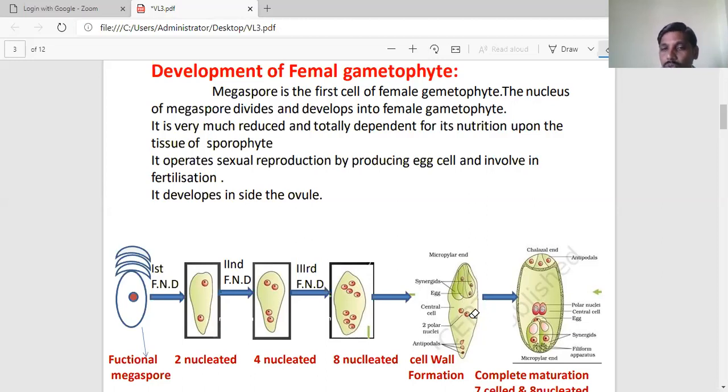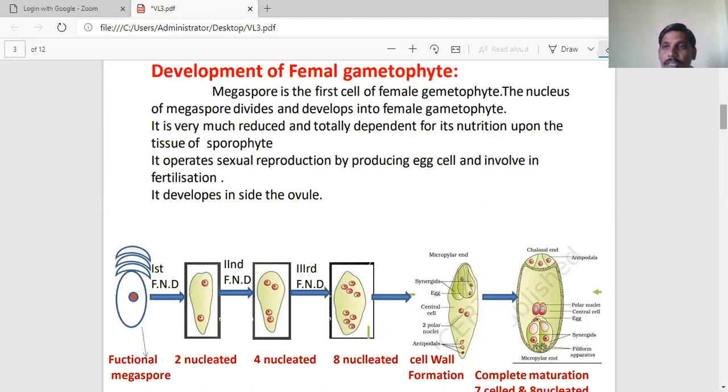These two haploid nuclei are generally called polar nuclei. One polar nucleus comes from the upper pole, another from the lower pole. That is why the fusion of the lower and upper polar nuclei takes place. At the time of maturity, after cell wall formation between the nuclei, the matured embryo sac consists of a 7-celled, 8-nucleated structure.